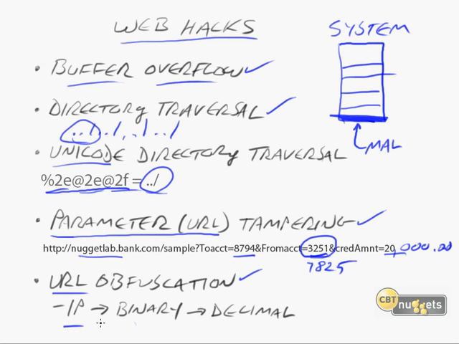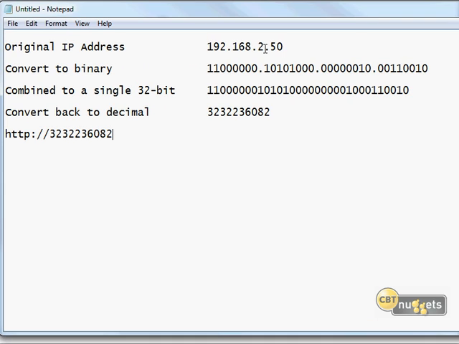Then instead of going to a specific IP address, we want to convert that to binary and then back to decimal. And just by doing that, there's something called URL obfuscation. What I mean by that is this. Let's say that I've got this IP address that I want to connect to. And normally maybe something like the IDS software will make a direct connection to an IP address. That's kind of a no-no in terms of security.